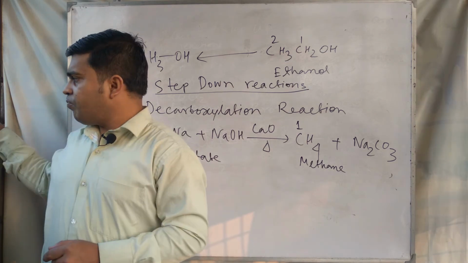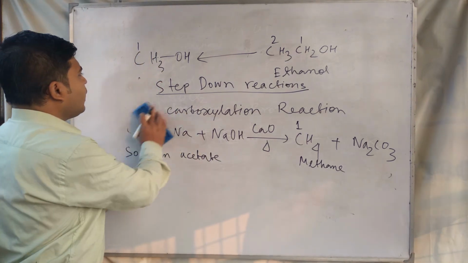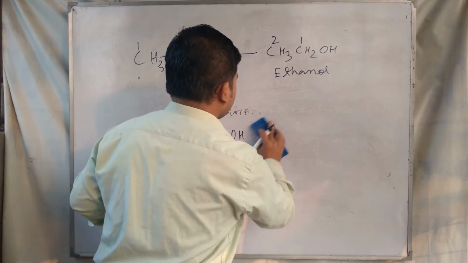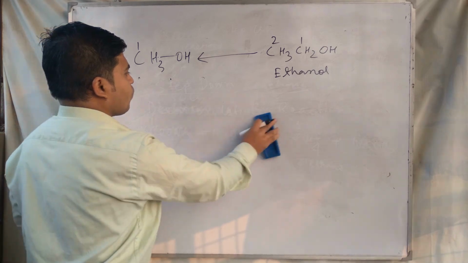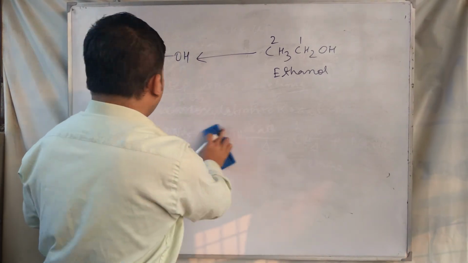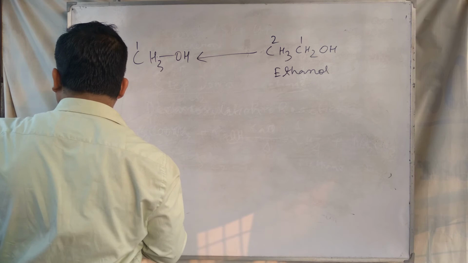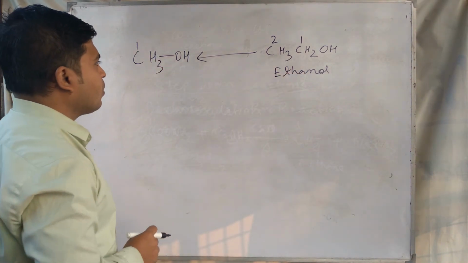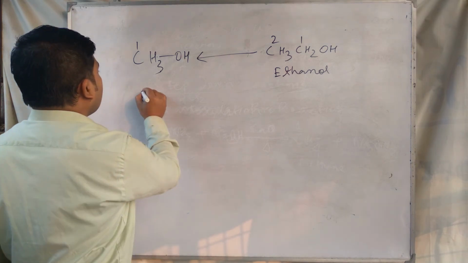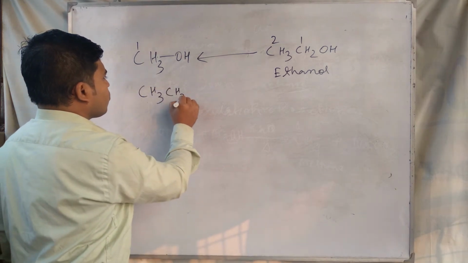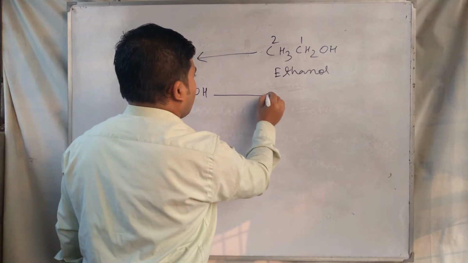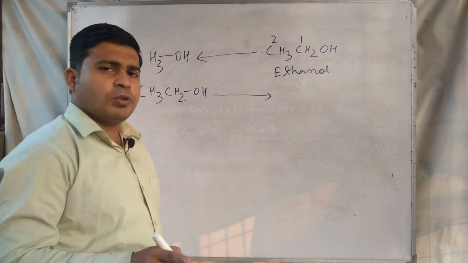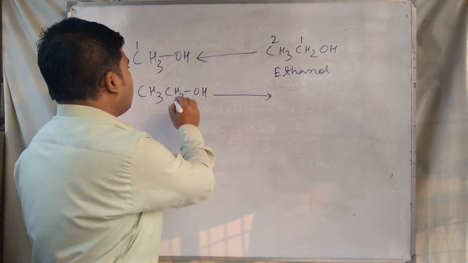So now, using these reactions, we can carry out an example of step down conversion. This one is our example: we have to convert ethanol to methanol. So this is a step down process. Both the Hofmann bromamide reaction and decarboxylation can be used to step down the number of carbons.